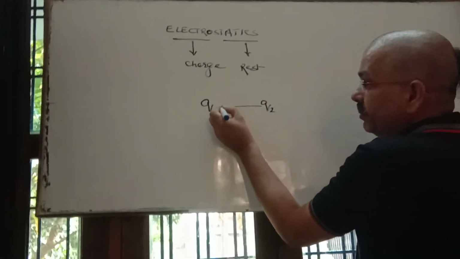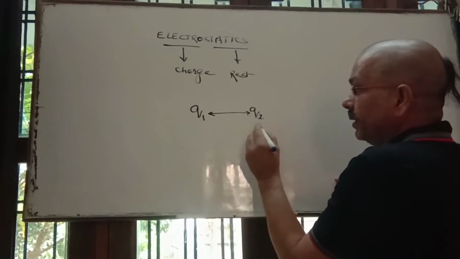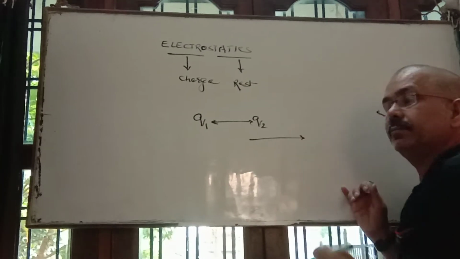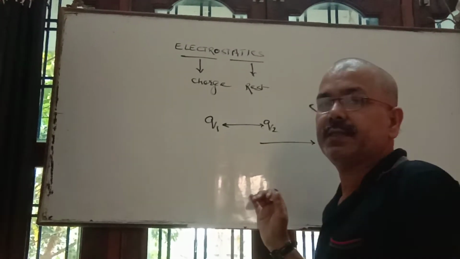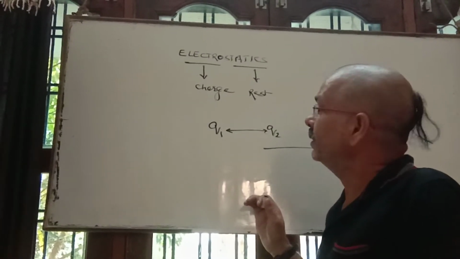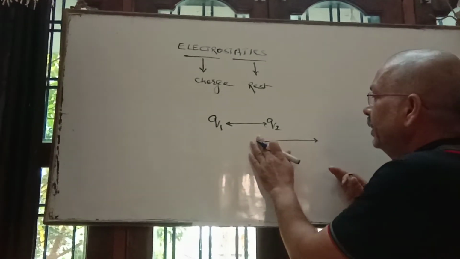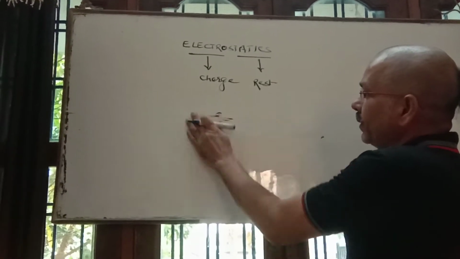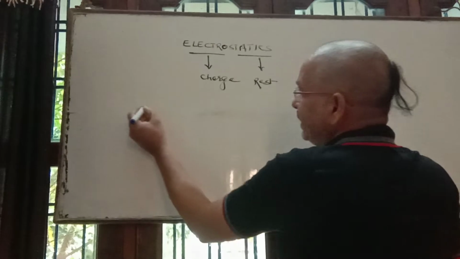And if both charges are moving along the same direction with the same speed, then the distance between them will remain the same. Then they are also supposed to be rest charges. Okay. Now come to what is electricity.